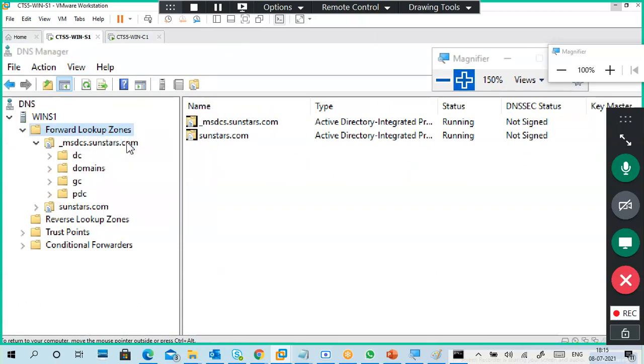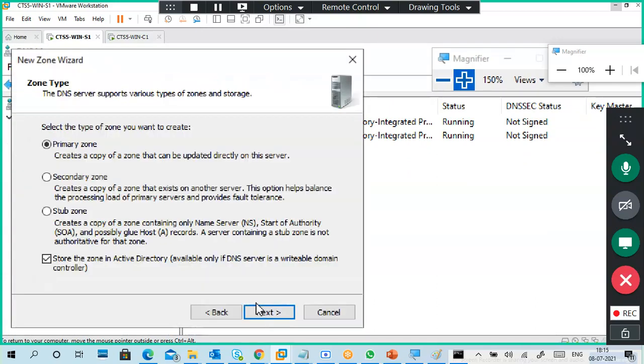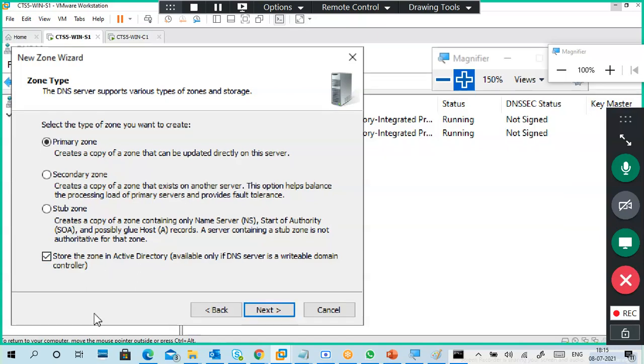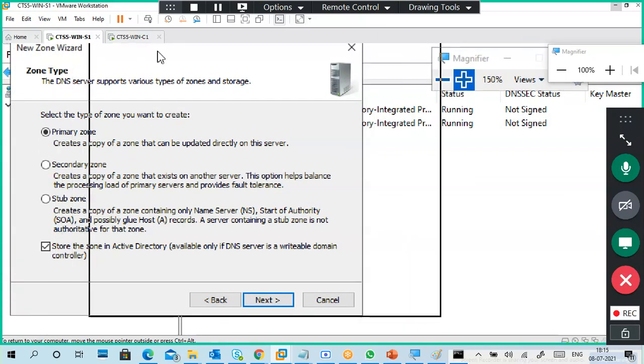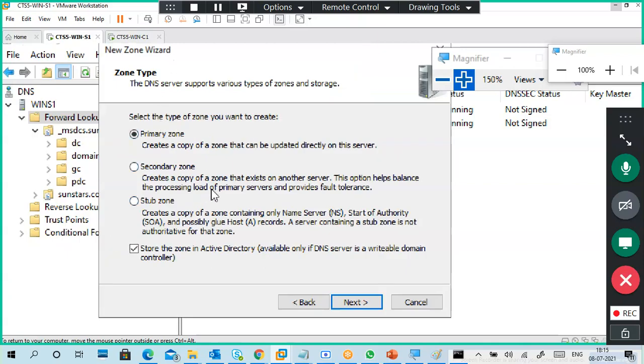Forward lookup zone, new zone. Primary zone: create a copy of a zone that can be updated directly on the server. Secondary zone: create a copy of a zone that exists on another server. This option helps balance the processing load of the primary server and provides fault tolerance.